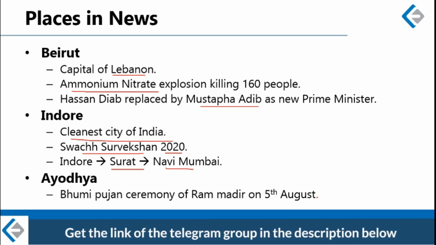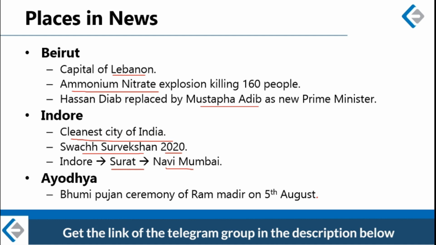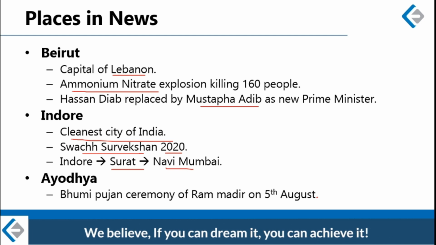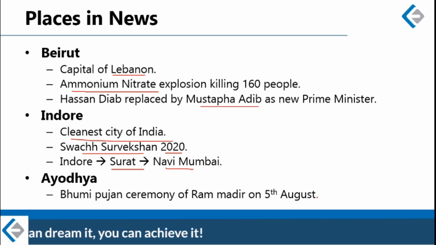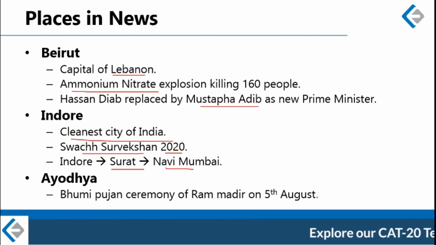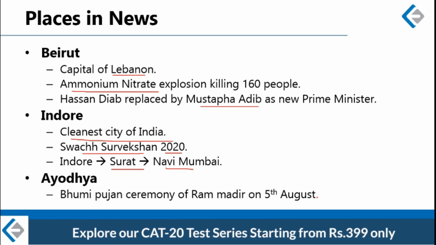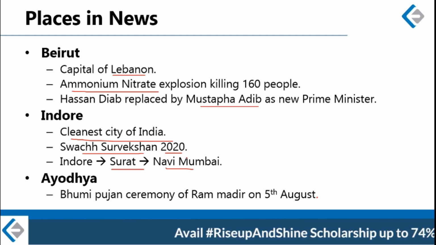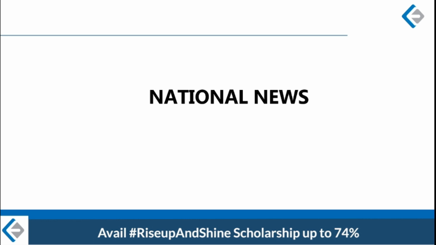These were the other prominent personalities which shared the stage with Prime Minister. The ceremony was deliberately kept a low-key affair because of the rising coronavirus cases. So it was decided not to collect a huge crowd at the venue, and this is why only selected people were given invitations. All right, so with Bhumi Pujan ceremony, temple construction has finally begun, and it is expected that temple construction will be completed in next 2 years. So this is Ram Janmabhoomi temple in Ayodhya. All right, so these were the places in news. Next category is national news.